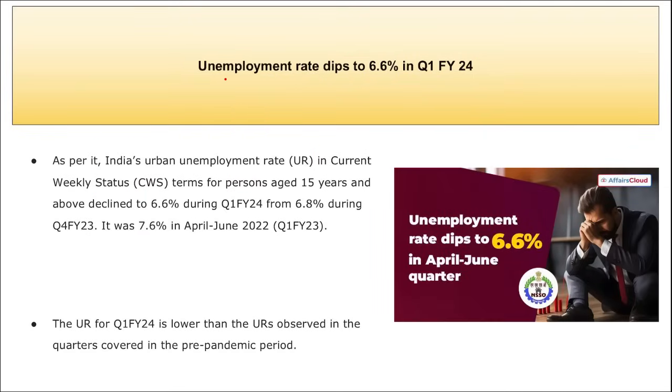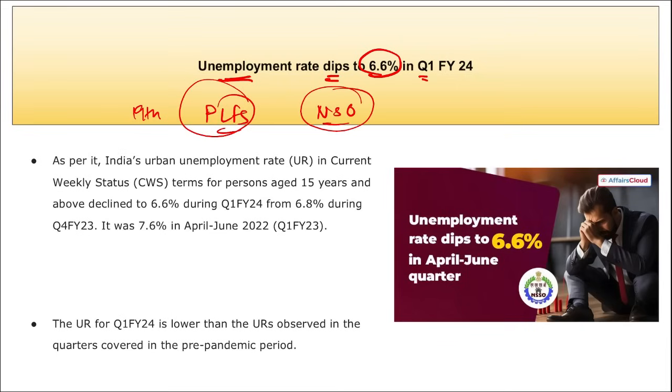Next is that the unemployment rate has dipped to 6.6% in the first quarter of fiscal year 24. Remember, this was the 19th edition of the survey, that is the Periodic Labour Force Survey released by NSO, that is the National Statistical Organization. They released this survey for April to June, that is the first quarter of fiscal year 24. And here it stated that the unemployment rate has dipped to 6.6%.